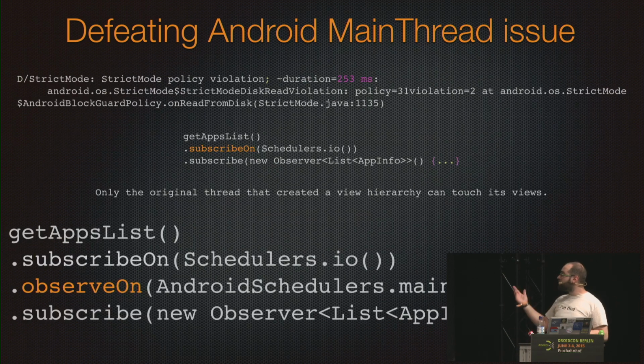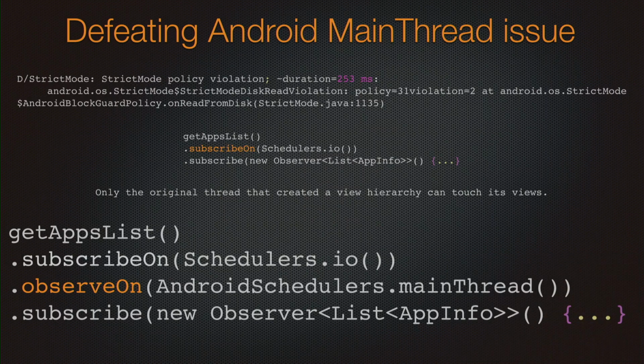And no, because we have observeOn, because there is a method for that. Thanks to RxAndroid, we have a scheduler specific for Android that lets us get the result on the main thread. So basically, in 4 lines, we are fetching the stuff from the disk using a different thread.